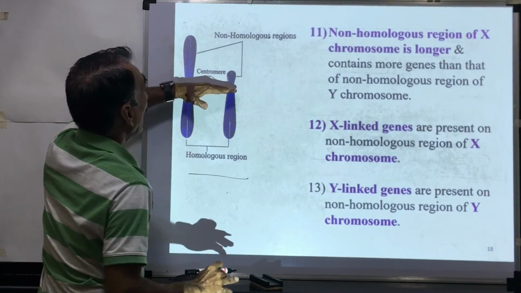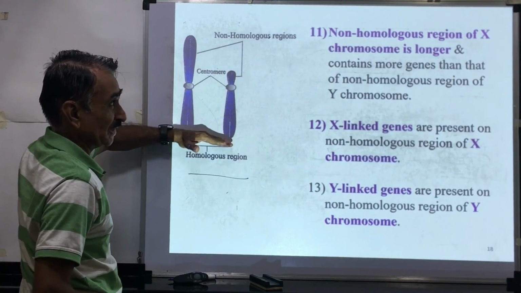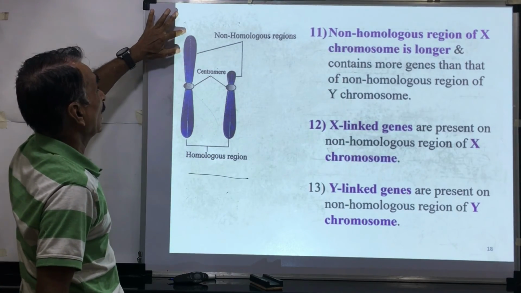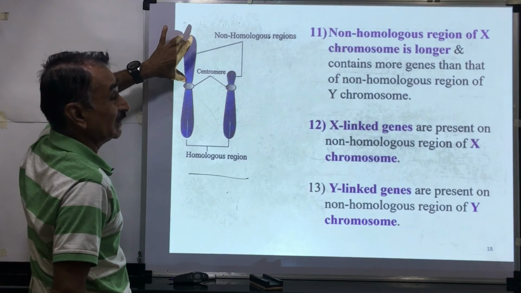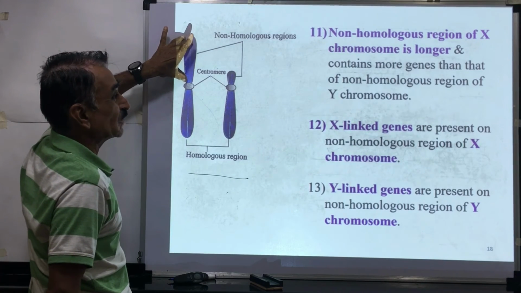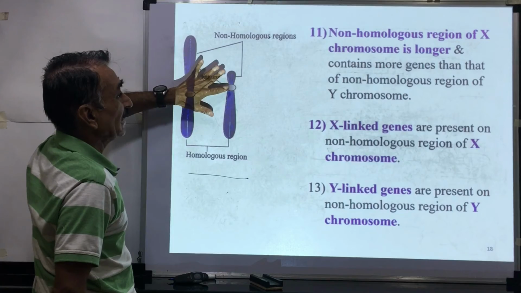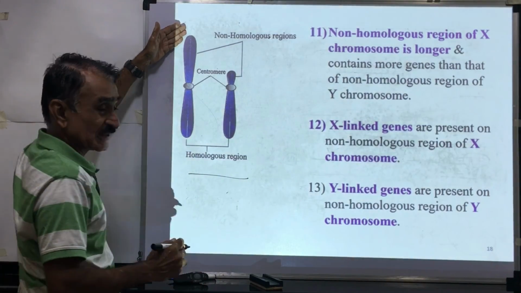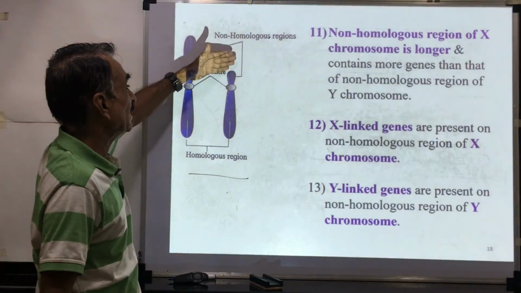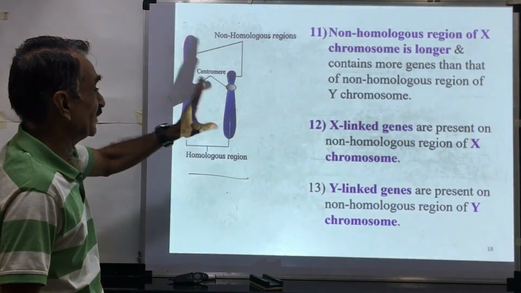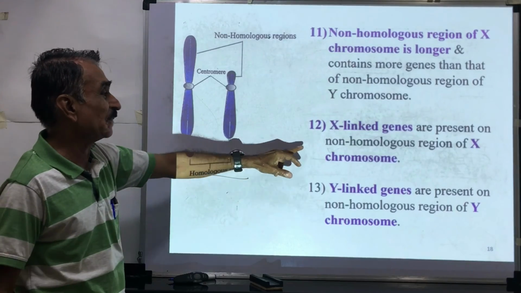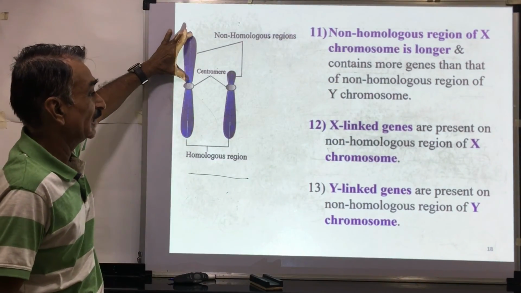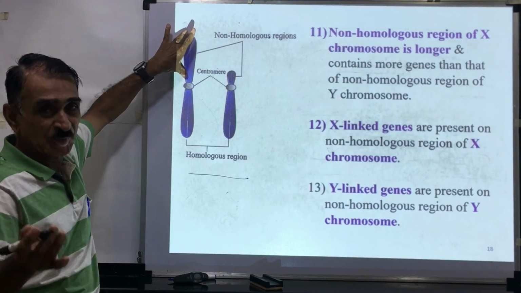आता आपण पाहिलं हा नॉन होमोलॉगस रिजन, हा होमोलॉगस रिजन. Non-homologous region of X chromosome is longer. हा नॉन होमोलॉगस रिजन लॉंगर आहे and contains more genes than the non-homologous region of Y chromosome. हा जास्त लांब असल्यामुळे जास्त जीन्स असतात, या ठिकाणी शॉर्ट असल्यामुळं कमी जीन्स आहे. X linked genes are present on the non-homologous region of X chromosome. X linked genes, हे आपण पुढे पाहणार आहोत.